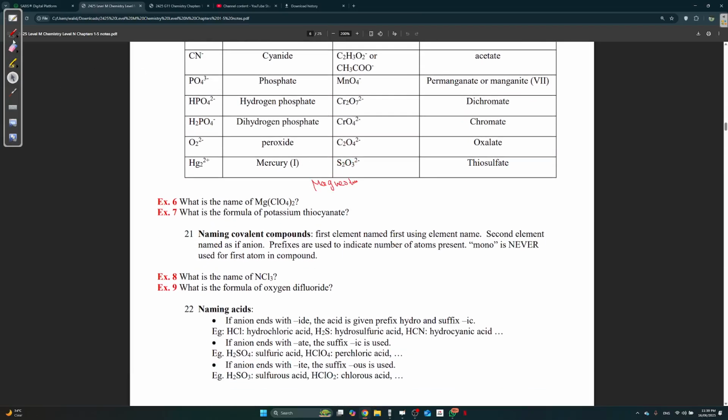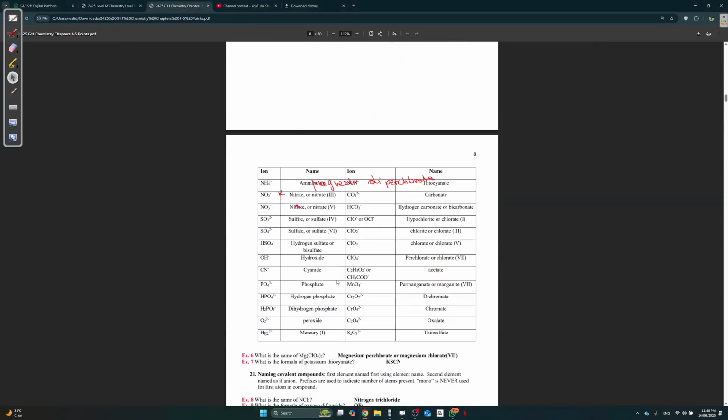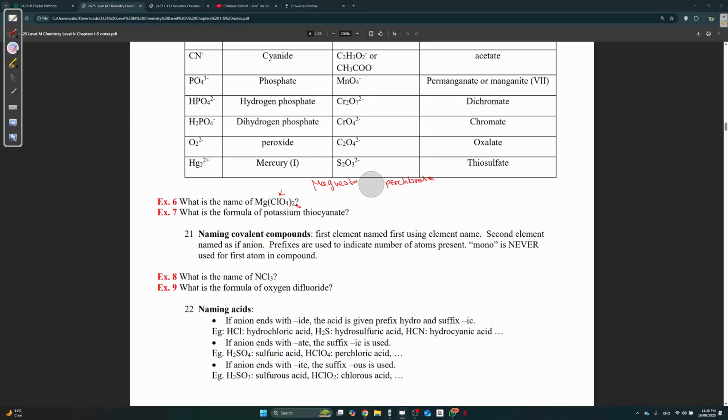So what's this compound gonna be called? Magnesium diperchlorate. Now, someone might ask me, well, why is it di? Because you have this 2 here, okay? Let me just make sure if that's correct. Magnesium, oh no, you don't say di. Why am I saying di? Sorry. Magnesium perchlorate. Simply magnesium perchlorate. For example, MgCl2. I don't say magnesium dichloride, I just say magnesium chloride. So same thing here, magnesium perchlorate.